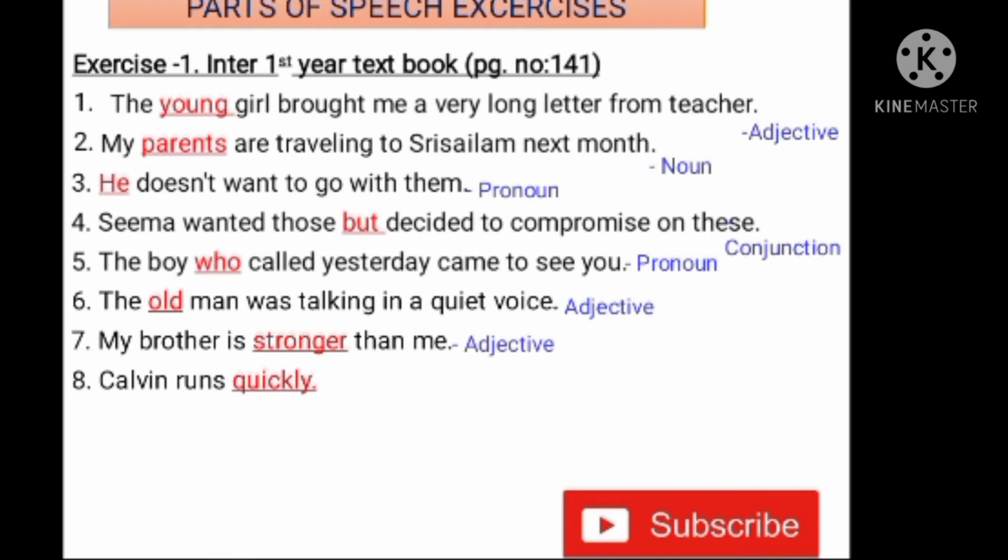Calvin runs quickly. Here most of the words end with ly. If the word ends with ly, it is an adverb. What is an adverb? Add something to the verb, or add something to the adjective, or add something to another adverb.